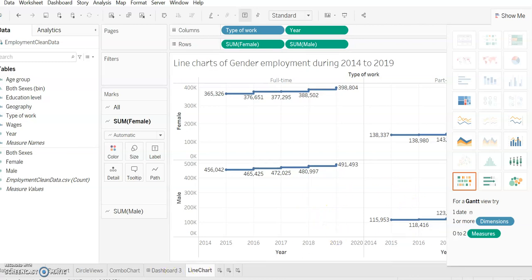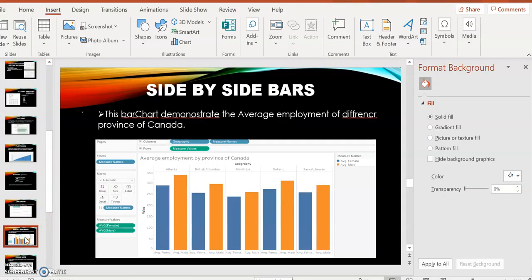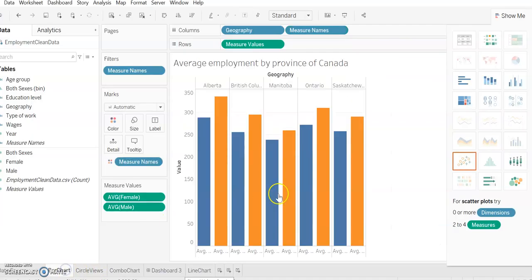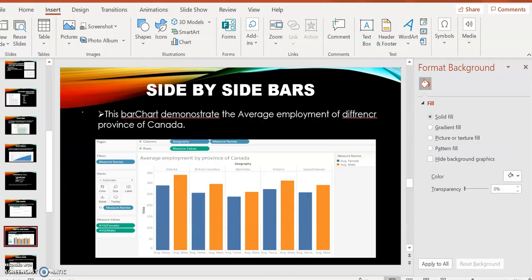So next, go to this slide, and the next chart is side by side bars. It demonstrates the average employment of different provinces of Canada. You can see it in this bar chart. This represents the female, and this orange color represents the male. Alberta has the highest employment rate compared to all four provinces. You can see from this graph. As I said, this is really easy to analyze our data.